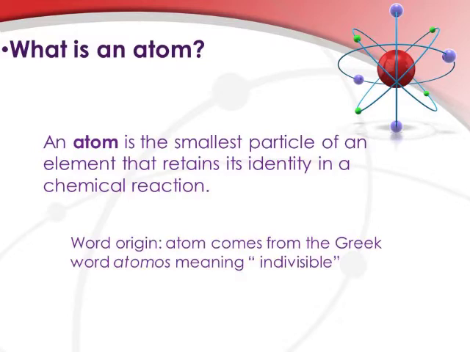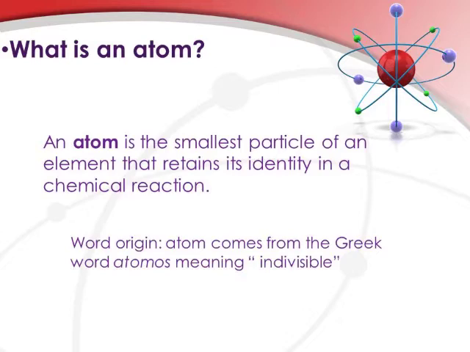In the previous class, you have learned about the atom and matter. An atom is the smallest particle of an element that retains its identity in a chemical reaction. The word atom comes from the Greek word atomos, meaning indivisible.